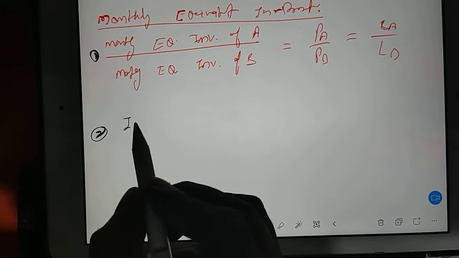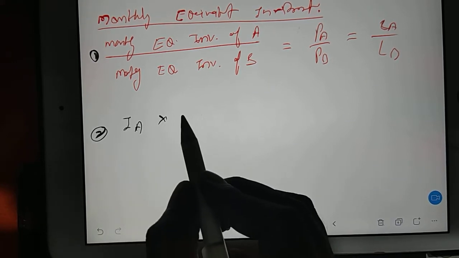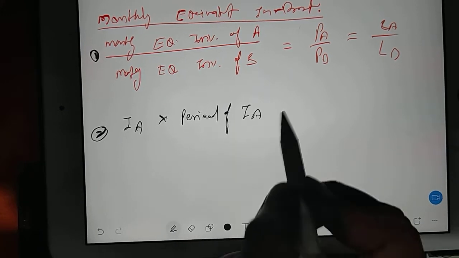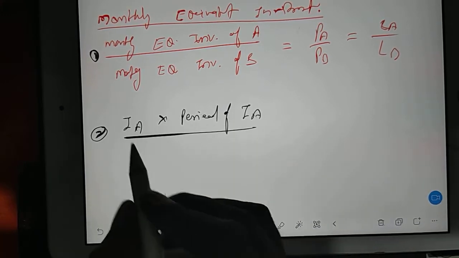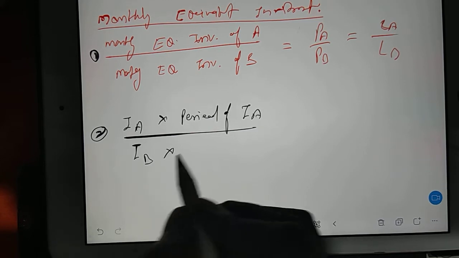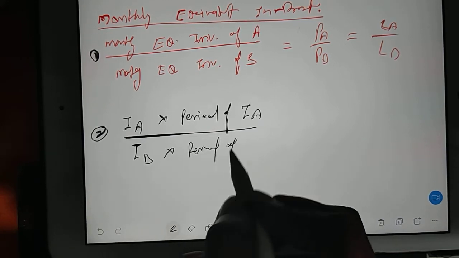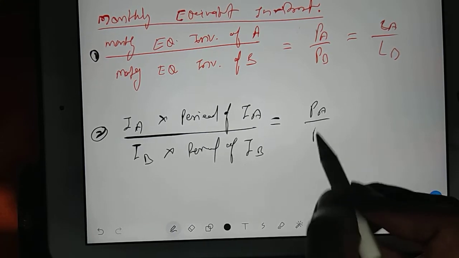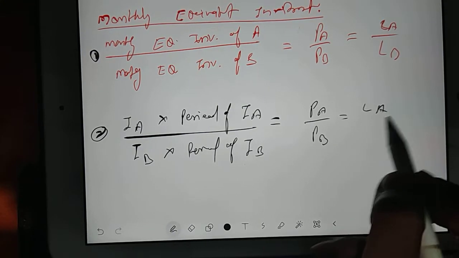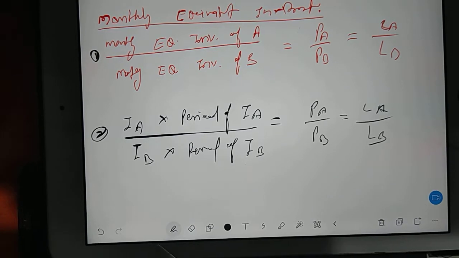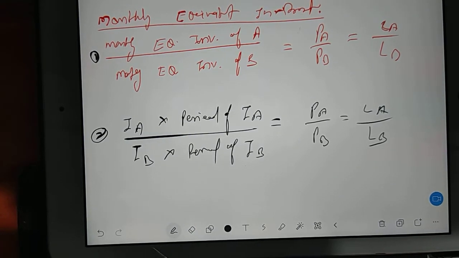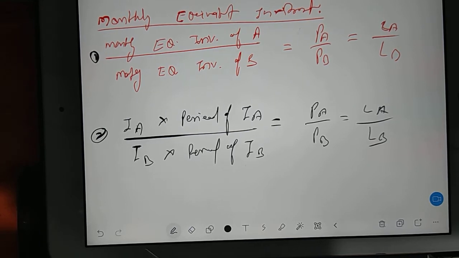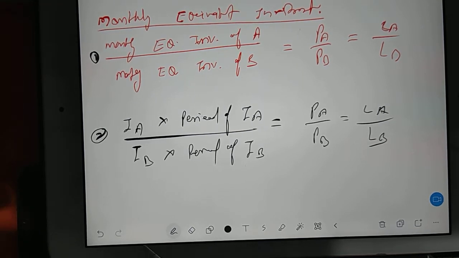It's investment of A into period of investment of A divided by investment of B into period of investment of B. That will be equal to profit of A divided by profit of B, and loss of A divided by loss of B. And if you have more people, we will increase the ratio like in the previous topic. So these are the basics.